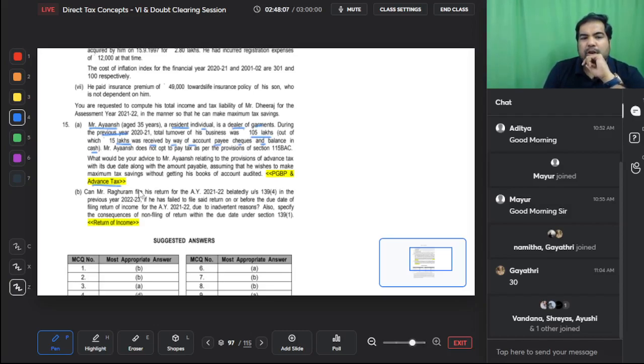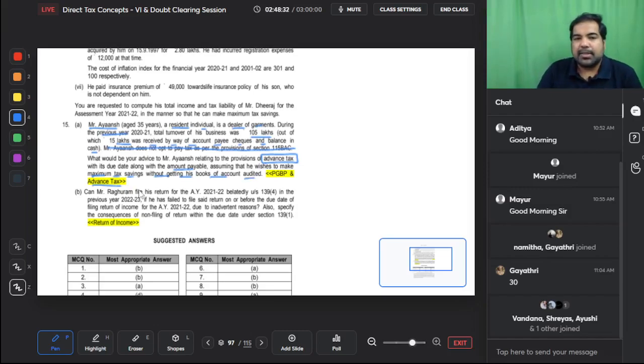Mr. Ayansh does not opt to pay tax as per 115BAC. So this, we have not discussed also, and he doesn't want that also. What would be your advice to Mr. Ayansh relating to the provisions of advance tax? So should he pay advance tax or not with the due date along with the amount payable, assuming that he wishes to make maximum tax savings without getting his books of accounts audited.